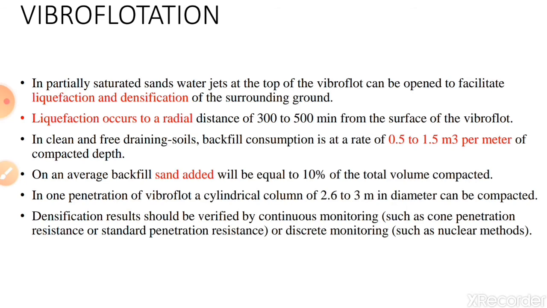In clean and free draining soils, backfill consumption is at the rate of 0.5 to 1.5 cubic meter per meter of compacted depth. On average, the backfill sand added will be equal to 10% of the total volume of the soil which is required to be compacted. In one penetration of the vibrofloat, a cylindrical column of 2.6 to 3 meter in diameter can be compacted.